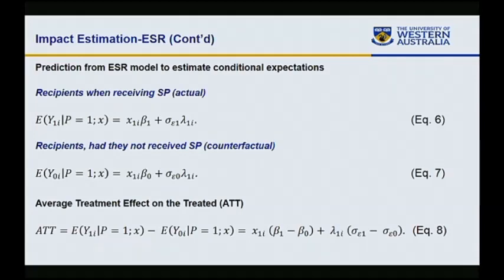Once we have these conditional expectations, and this lambda is an inverse Mills ratio estimated from our selection equation, that controls for unobservable heterogeneity. We can simply take the difference of this equation and this one, and we can attribute the difference to social protection.